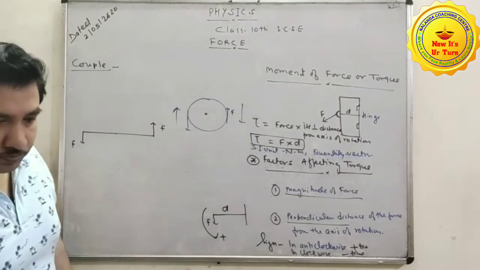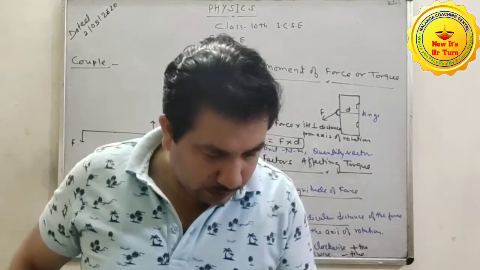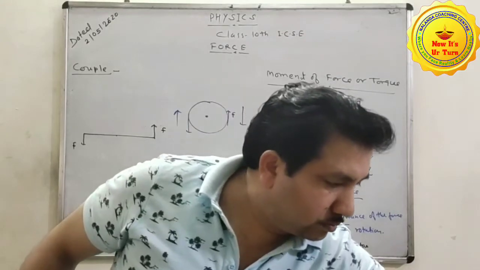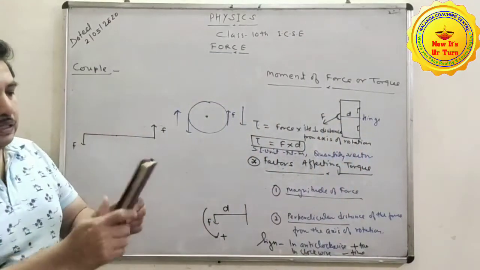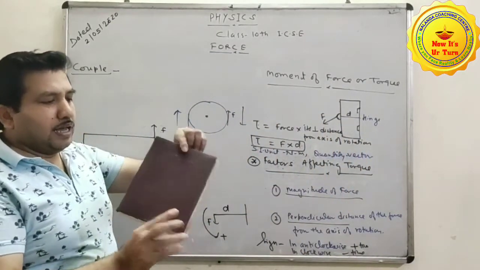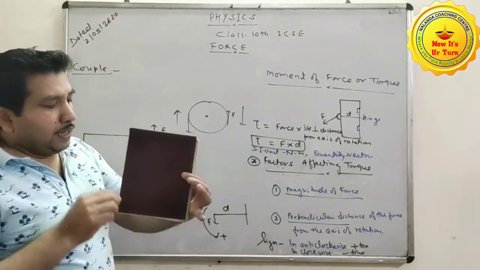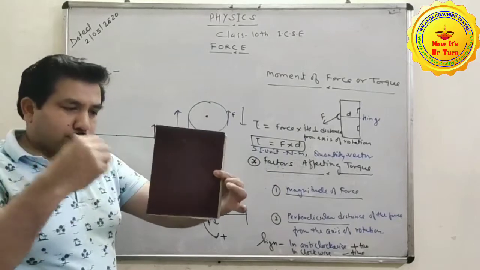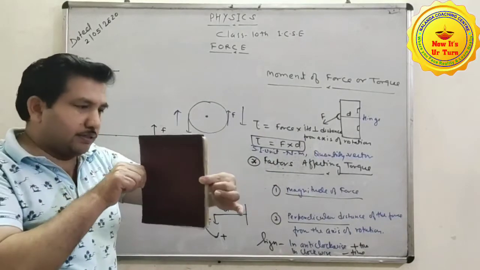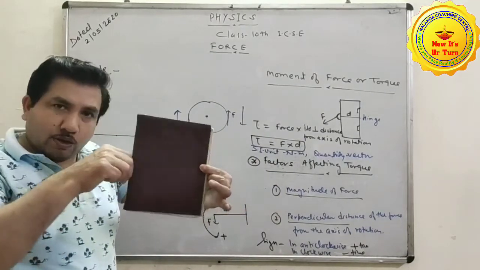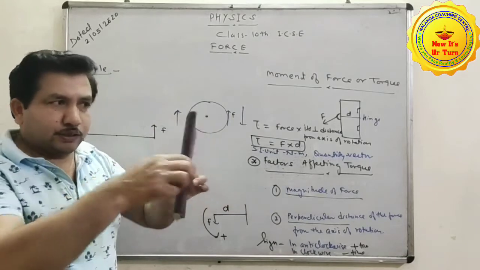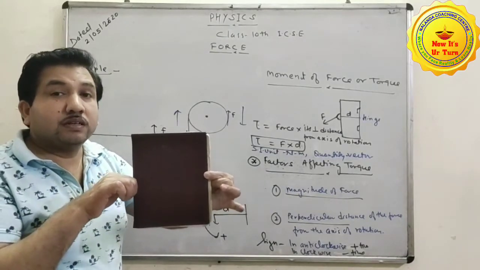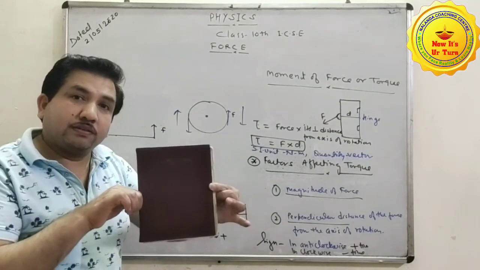Here suppose I have a diary. If I am applying two forces here, one with this hand and another with this hand, this one outward and this one inward, in that case this begins to rotate. Clear? It means this is a couple.